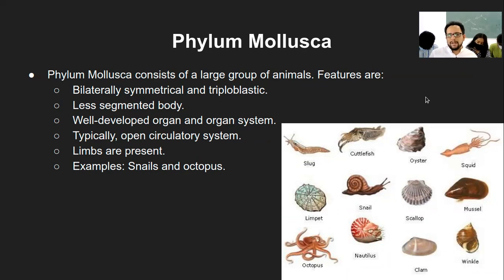Phylum Mollusca. Now this is one of the phyla from the kingdom Animalia. The characteristics include again bilaterally symmetrical and triploblastic organisms. They have a less segmented body, but very well developed organs and organ systems. Compared to the earlier category, these organisms have a very well developed organ system in terms of their internal organs. Typically an open circulatory system, limbs are present.